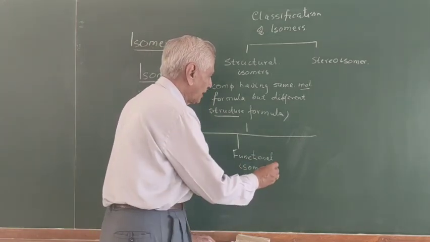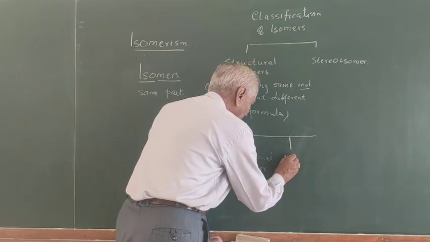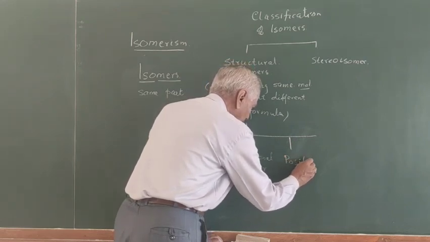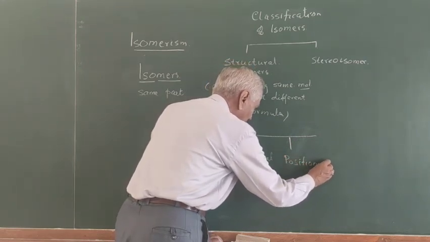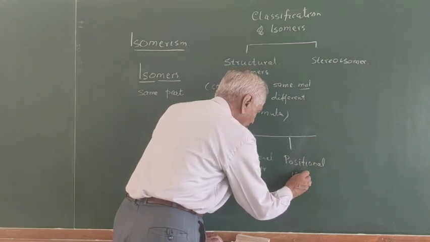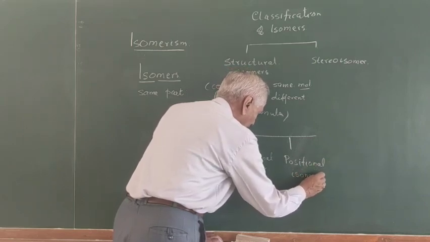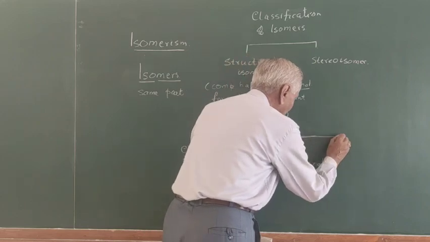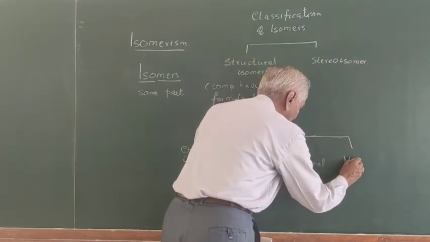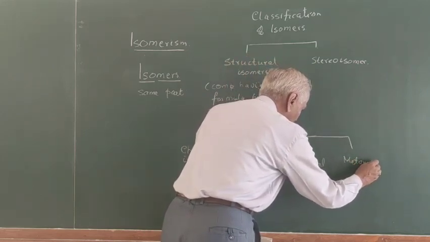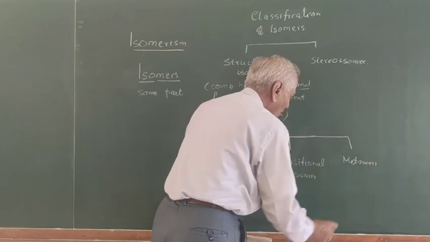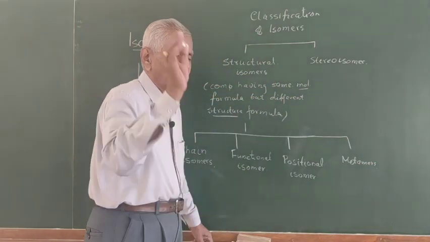Another one is called positional isomer. Another one is called metamers. Another one is called tautomers.